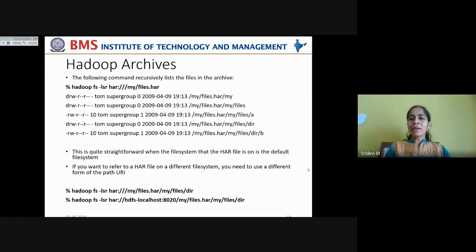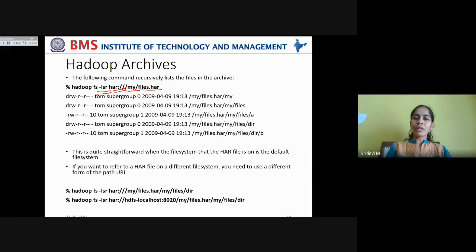Now the following command recursively lists the files in the archive. So if you want to actually see all the contents in the archive, you can use %hadoop fs -lsr and specify the URI as har, that is the Hadoop archive URI, under this my directory, for the files.har archived file.